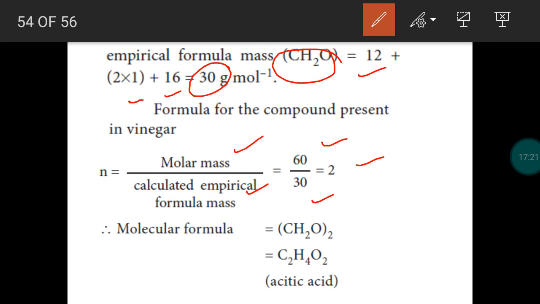So molecular formula is obtained by multiplying empirical formula by 2. Okay, empirical formula CH2O multiplied by the whole number 2, we get molecular formula C2H4O2. So it is acetic acid.